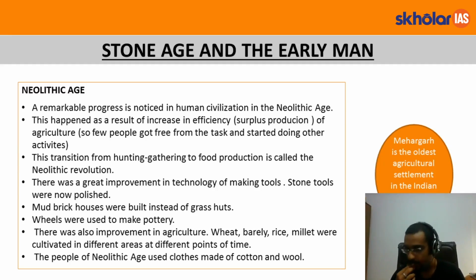Now another important thing to note is Mehrgarh. Mehrgarh culture, as it is often called. Mehrgarh is the oldest agricultural settlement in the Indian subcontinent. It is from here we get the idea of the Neolithic Age. It is currently in Pakistan.